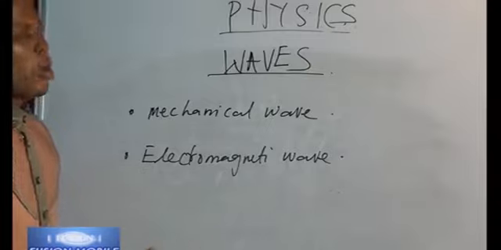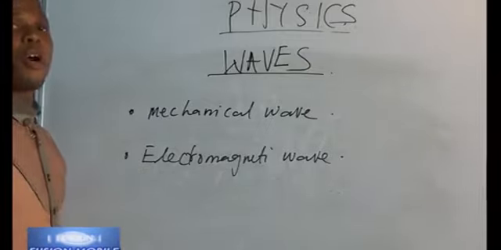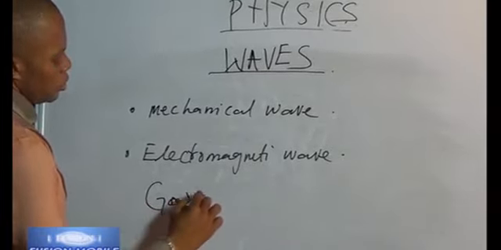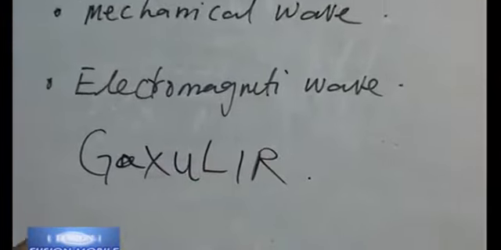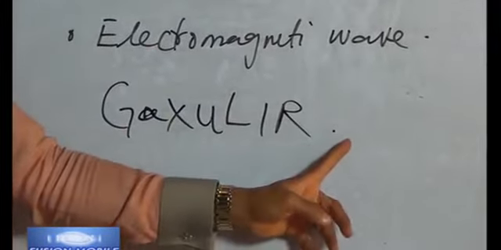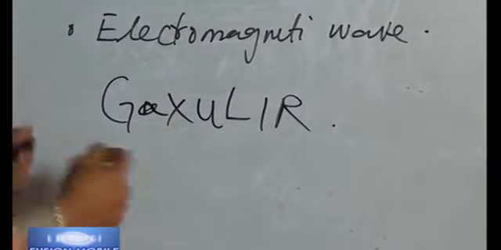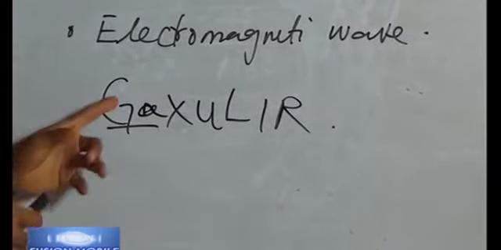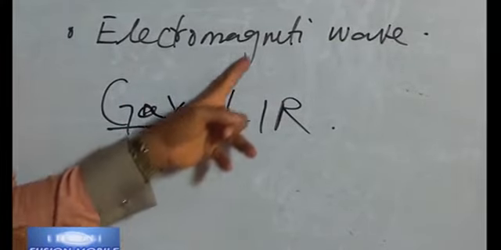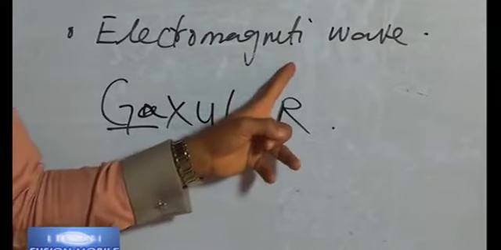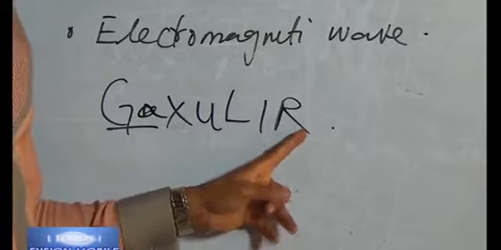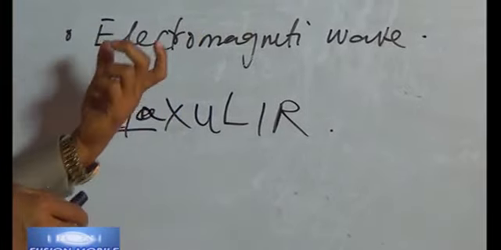There are many. But I always tell my students, for remembrance, remember this: Gaksule. Gaksule for electromagnetic waves. This will help you to remember all the electromagnetic waves. The first one there, Ga, reminds you of what? Gamma ray. X remains X-ray. U, ultraviolet ray. Light, that is L. And we have what? Infrared ray and radio wave. These are the two basic types of waves.